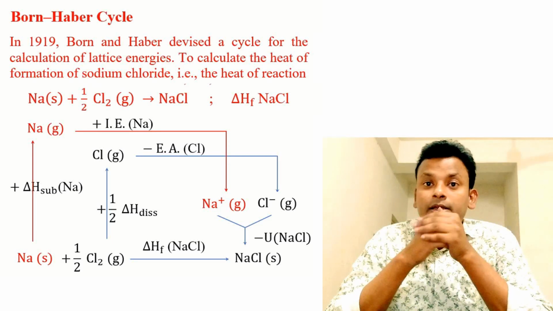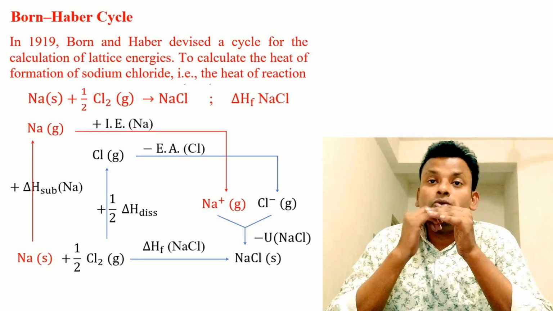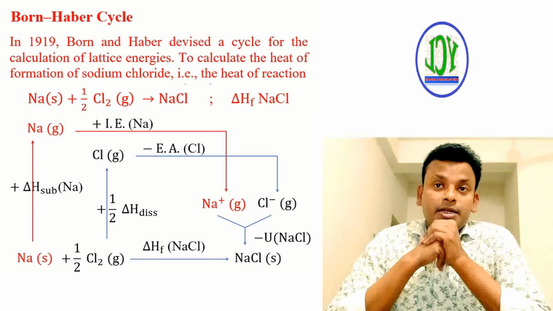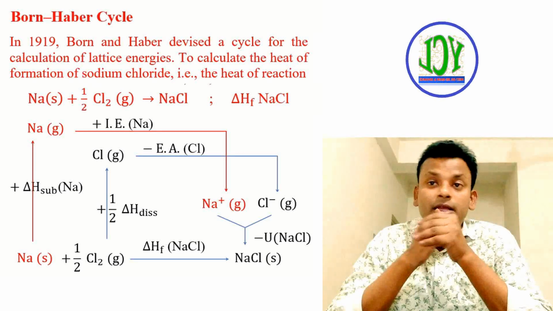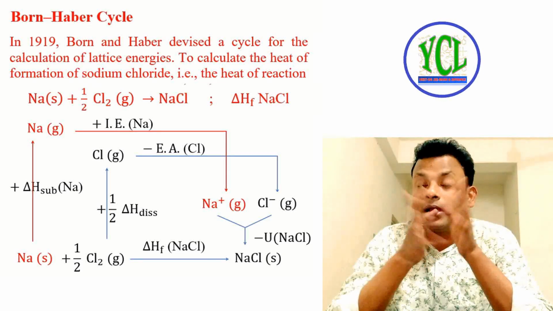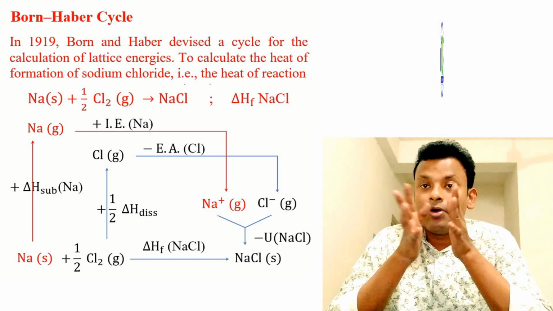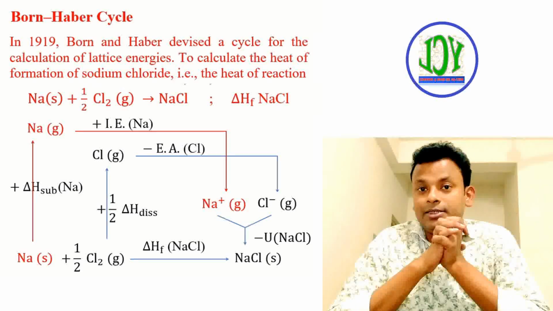And next, half Cl2, meaning Cl2 gas, is converted to Cl, that is the dissociation energy, and Cl gas is converted to Cl minus ion, that is electron affinity. Then the two ions come together to form NaCl solid, that is the lattice energy.